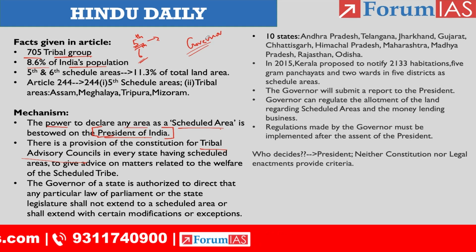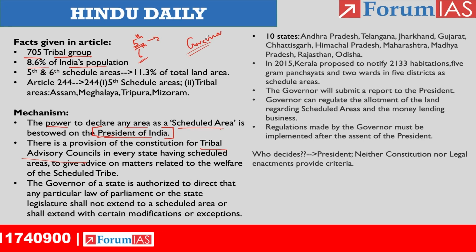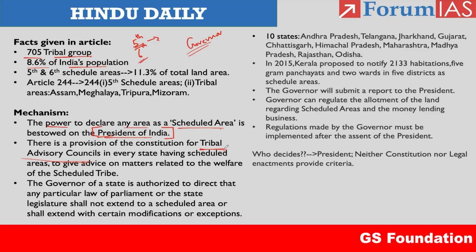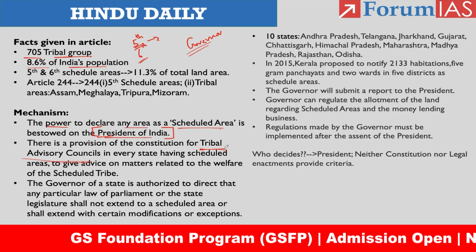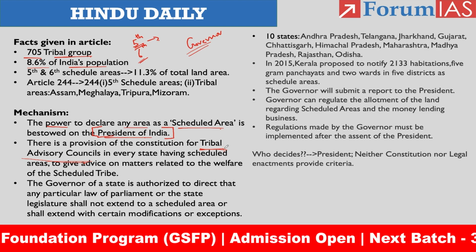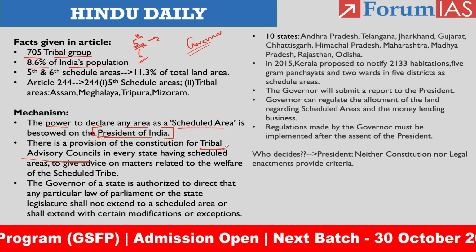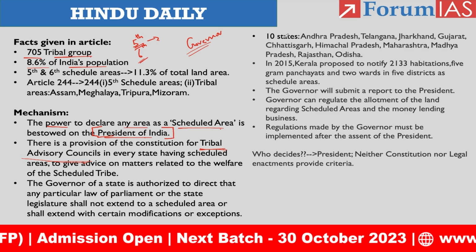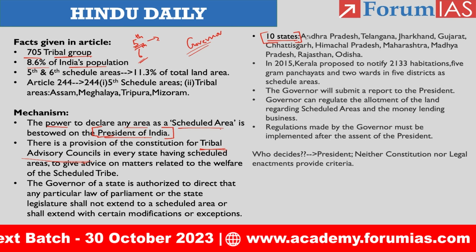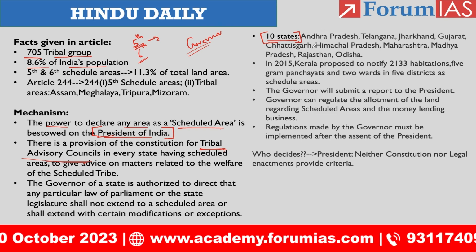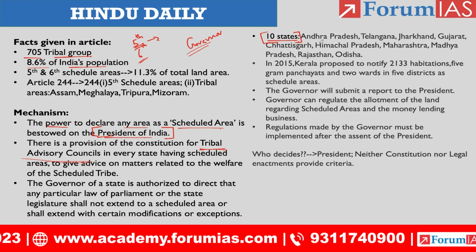But with respect to the ground level administrative mechanisms, we have tribal advisory councils. Within these tribal advisory councils, we have almost 20 scheduled tribe members, and they will decide the modus operandi applicable to their particular region. Okay, so this is how the mechanism exists behind the implementation of the 5th schedule, right? And as I already told you, with respect to India, we have almost 10 states under the Schedule 5 category. So the regions which are part of these 10 states are under the 5th schedule.